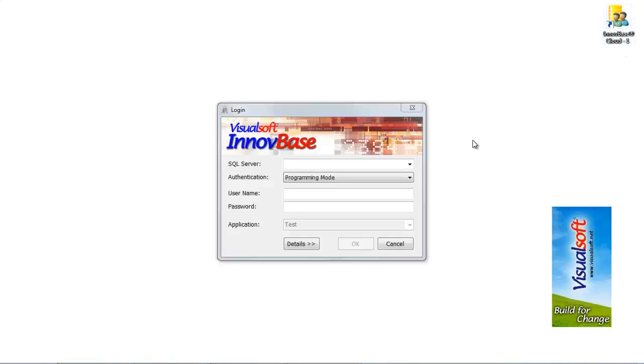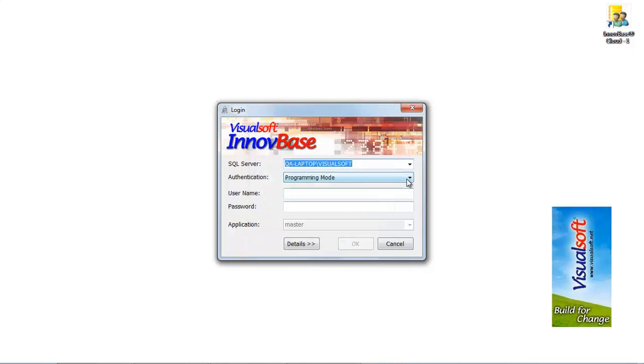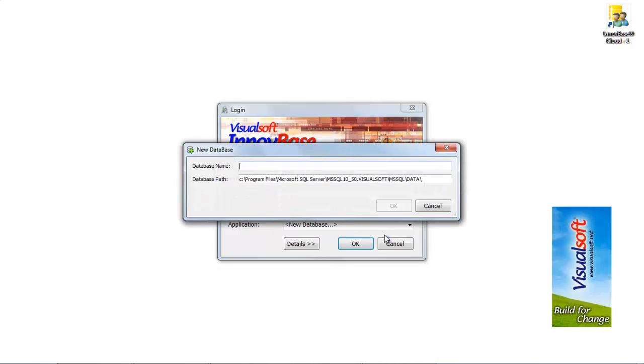Now InnovBase is installed and we find its icon on the desktop and we launch it. Look for servers on your network and select Visualsoft. Select programming mode and type in the username SA and enter the password. Select a new database and call it test, for example.